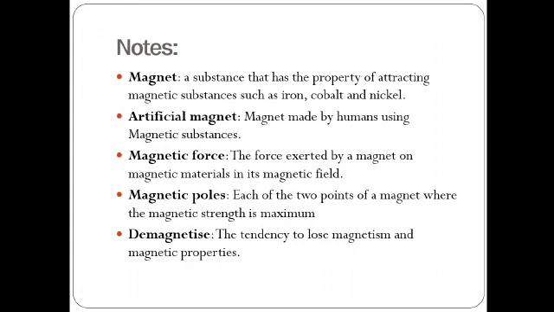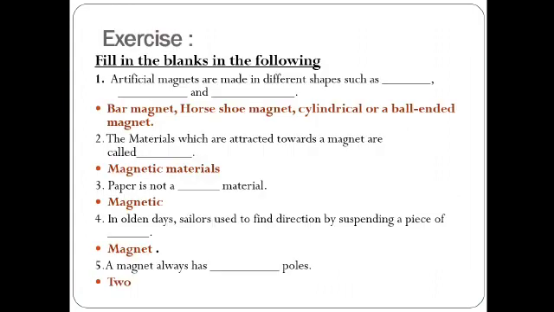You can demagnetize your magnet in three ways: either by hammering, continuously hammering the magnet so that it gets demagnetized, or by heating it, or by throwing it from a very great height. By these three possible ways you can demagnetize the magnet, but we do not have to do that. Okay, so these are the notes. Now we are going to move to the exercise explanation.